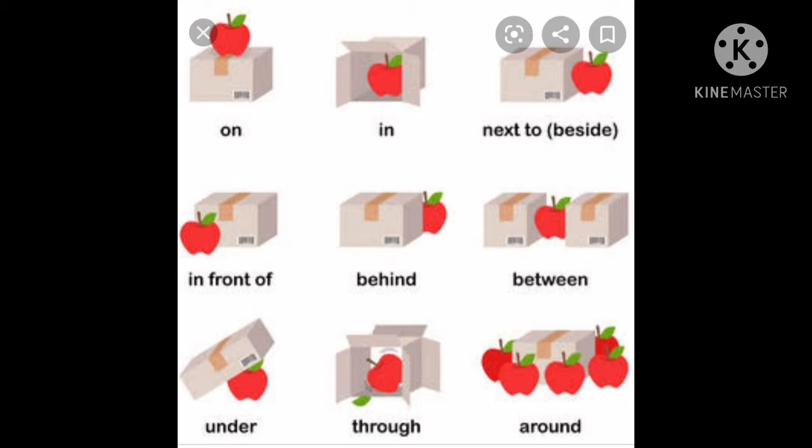See the seventh picture, the apple is under the box. In eighth picture, the apple is passing through the box. He is going from one side and coming to the another side. And in the last picture, the apples are around the box. There are so many apples covering the box, so apples are around the box.